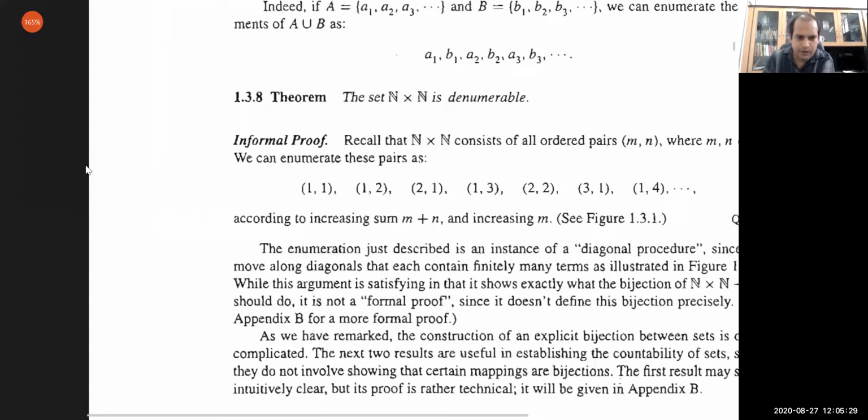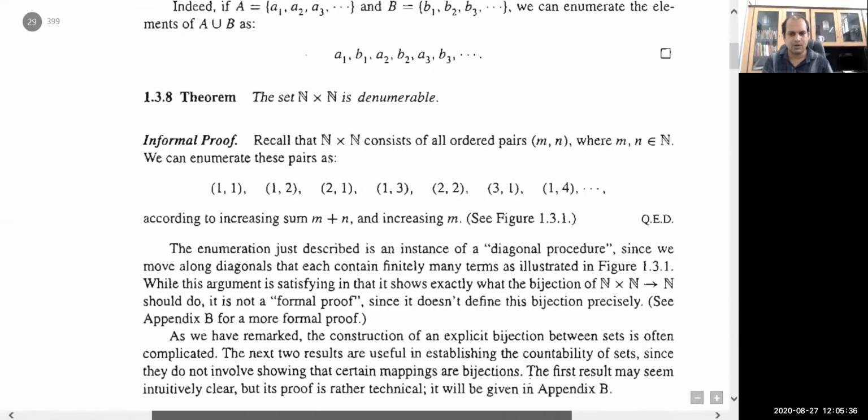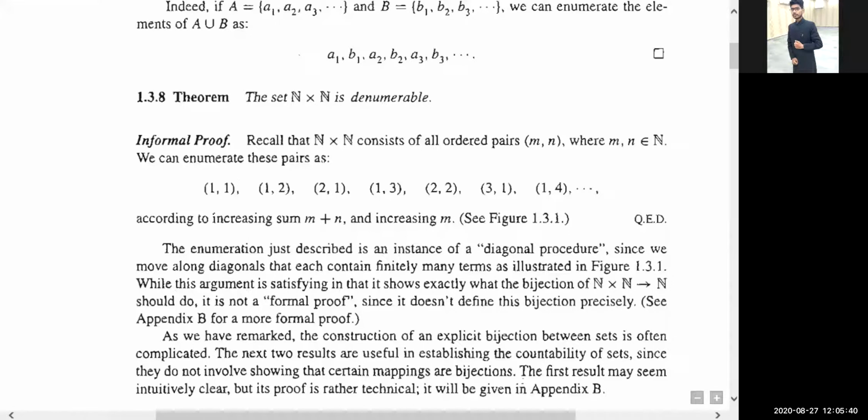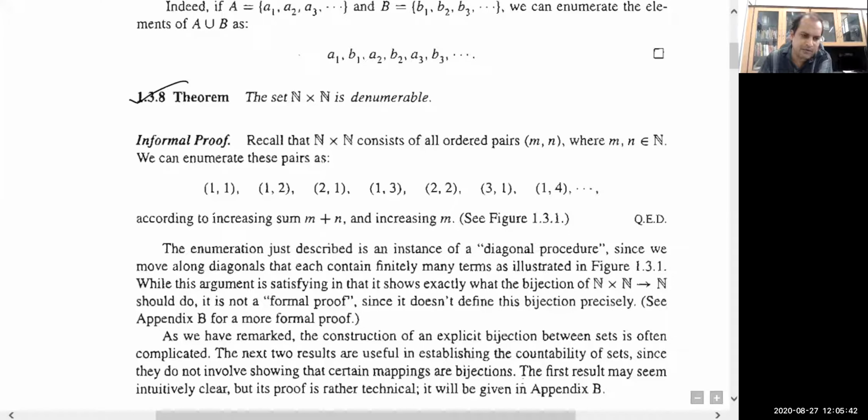Proof 1.3.8, theorem 1.3.8, the informal proof. Is it visible to everyone? Yes, sir. So we ended at this. We need to show that the set N cross N is denumerable, that is countable. So just look at what is written here.